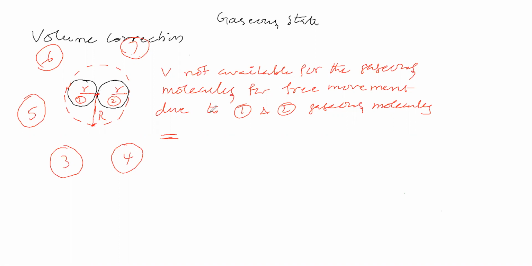Therefore, the volume not available for gaseous molecules for free movement due to 1 and 2 gaseous molecules is 4 by 3 pi R cube. This we can write as 4 by 3 pi, where capital R is nothing but 2 into small r.